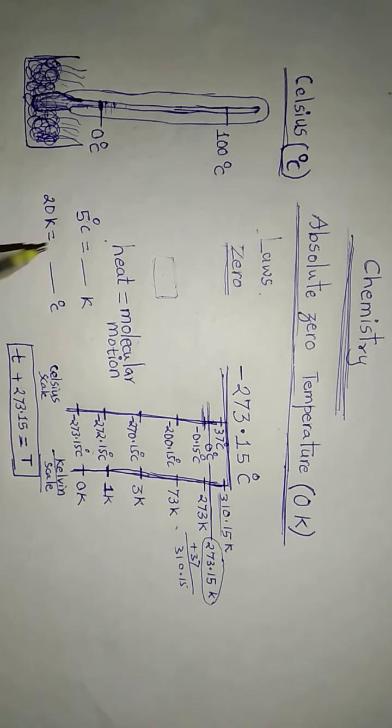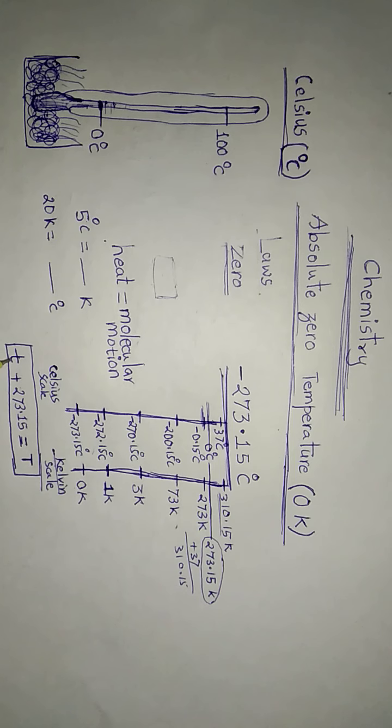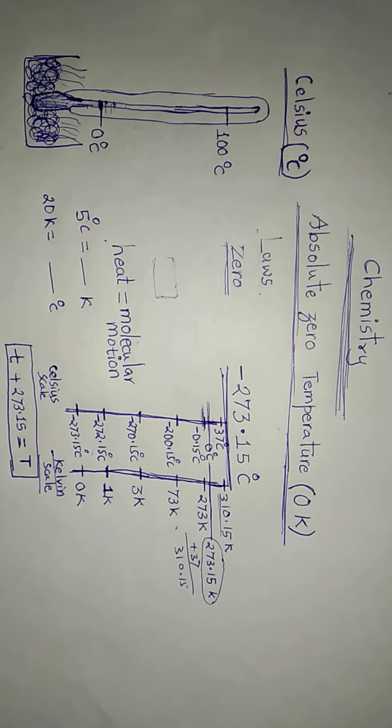Degree Celsius represents small t. Add something to small t and get a big T. That is the way to remember. That is the way to make conversion.